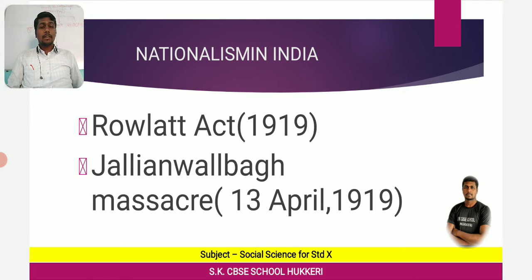Because of that, Indian freedom fighters became angry, provoked by this.